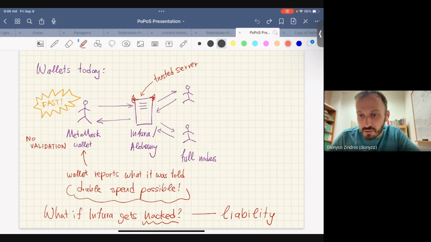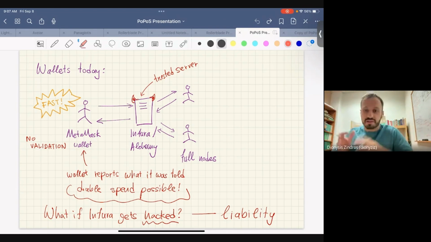Yeah, how can they double spend? They don't have your keys, right? They double spend their own money, right? So imagine I'm Infura, I have $1 million. Or not $1 million, let's say I have $30,000. I keep it in my own wallet. I give it to Sam, right? But then I had this transaction from you, and I report a fake transaction that I send it to you, right? And then you give me your car, and as soon as I have the car keys, I drive off to Venice, and then your money's gone. You think you have the money, but it's not there, right? So that's a double spend.